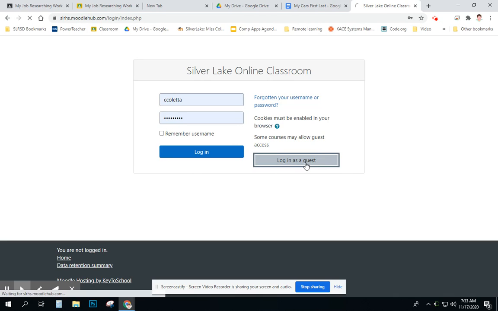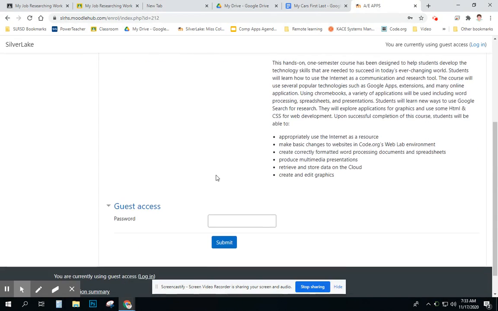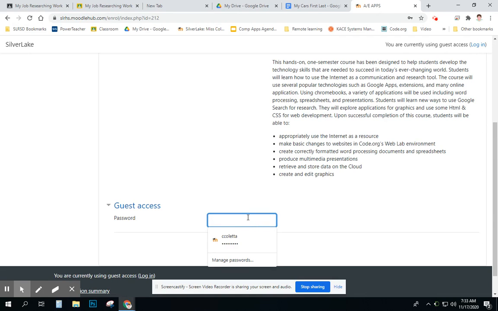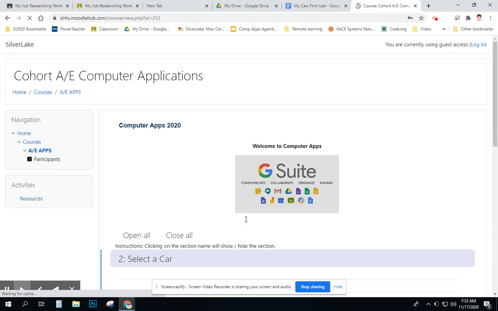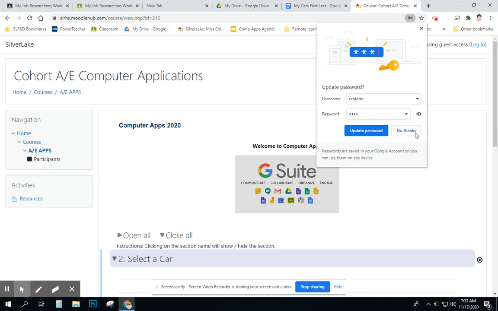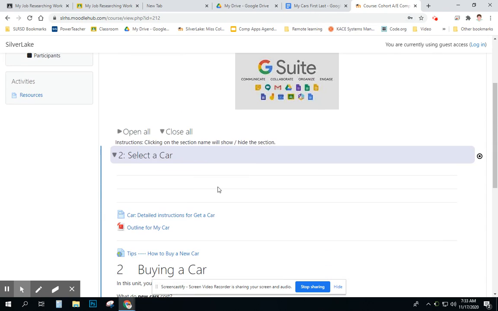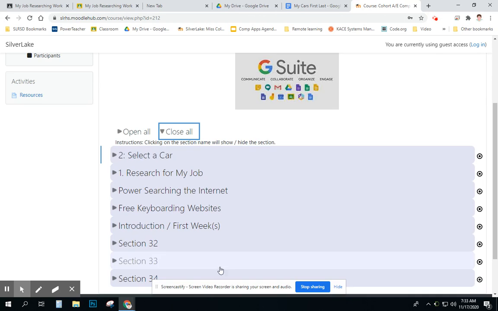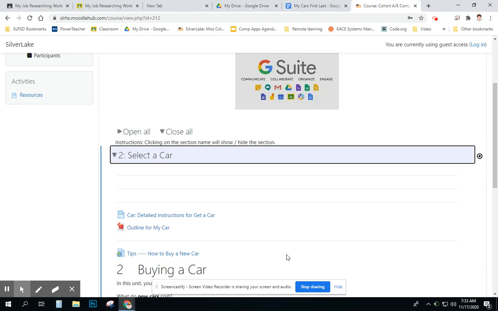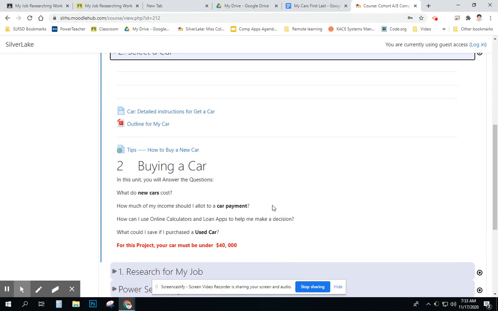Log in as a guest. Remember the password is COMP. And we are now in our 5th section. Select a car. And we are going to the outline for my car.